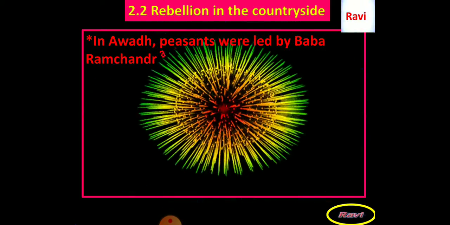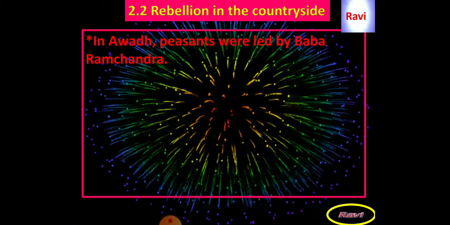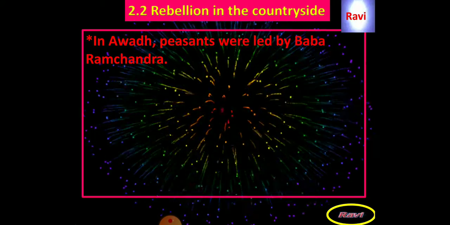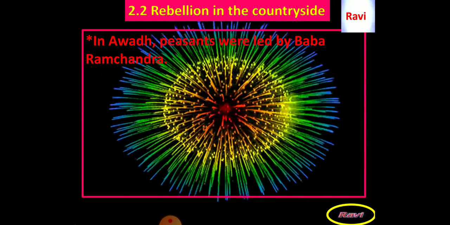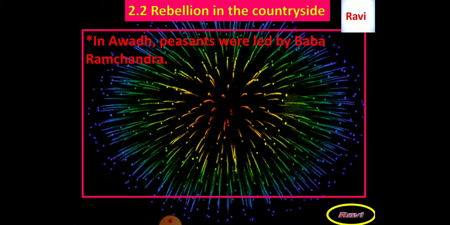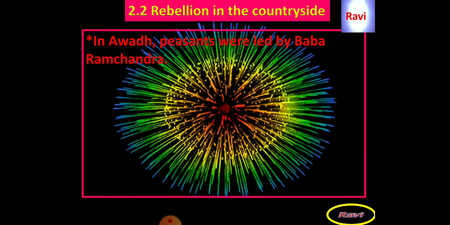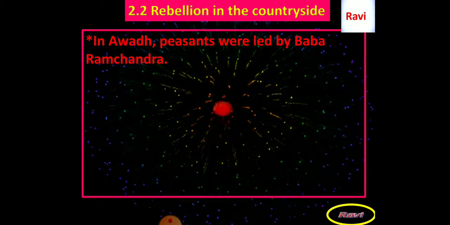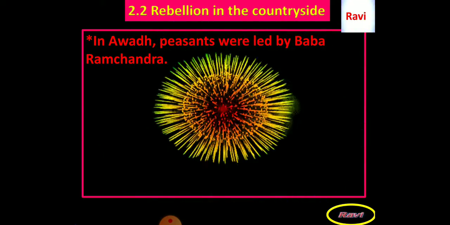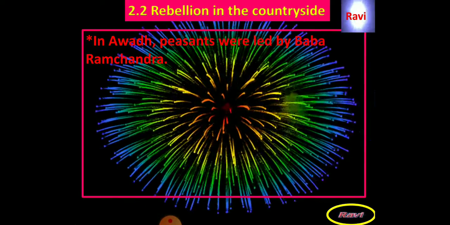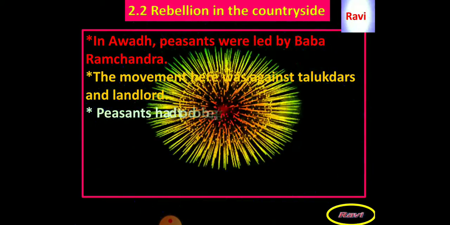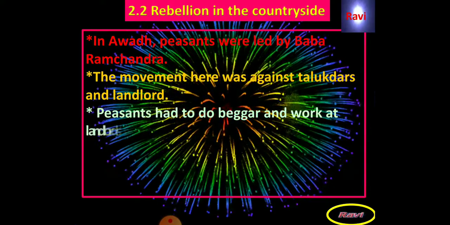And the second subtopic which I am going to explain in this lesson is rebellions in the countryside. In Awadh, a place located in the present state of Uttar Pradesh, now called Ayodhya, we know very well the importance of Ayodhya. It is the birthplace of Sri Rama. In that region, peasants were led by Baba Ramchandra. The movement here was against talukdars and the landlords.